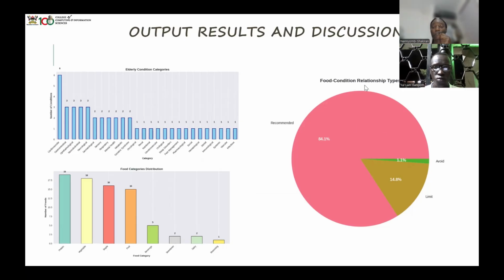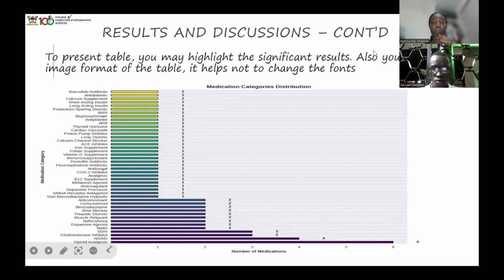Here in our pie chart, we are just showing how food and condition relate. We see that 80% of our data is recommended for the specific conditions that it's related to. Then 1.1% is labeled as avoided. Like if you have this kind of disease, please avoid this kind of food. Then 14.8% of our data set has food that you have to limit if you're suffering from a certain condition. Then here we have results of medical categories. Here we are showing specific kinds of medicines that relate with our different conditions.